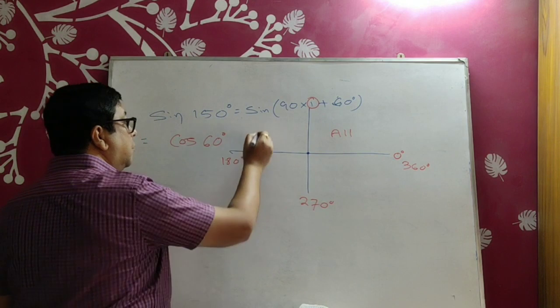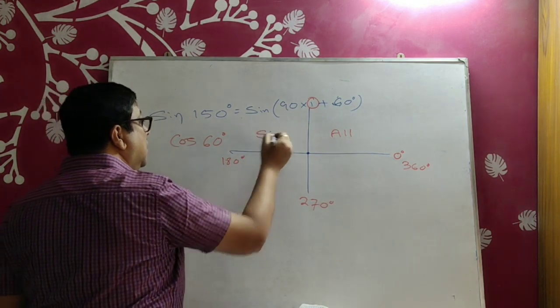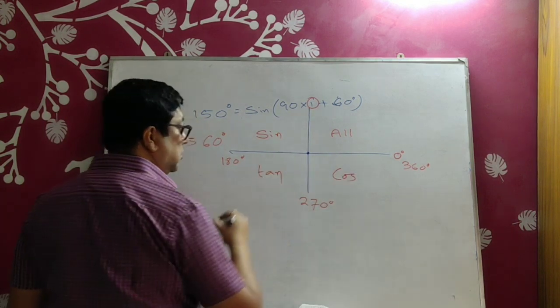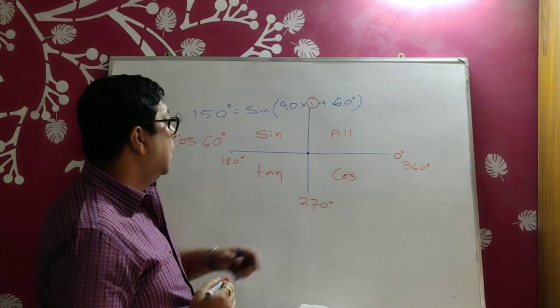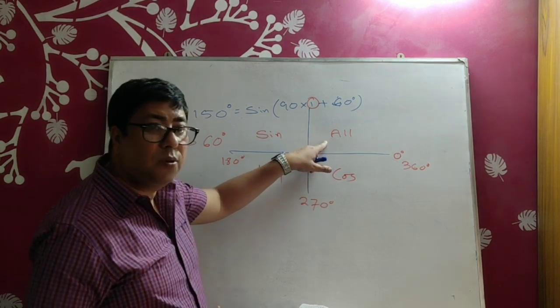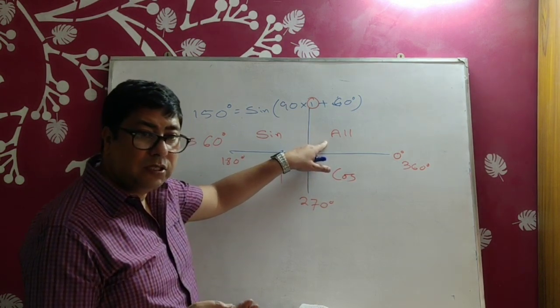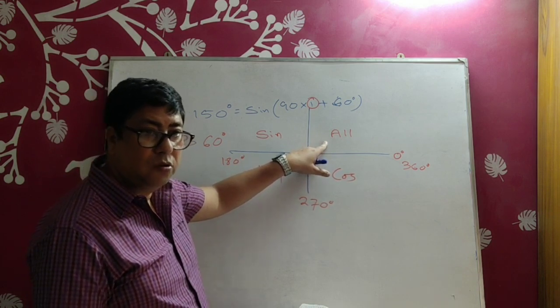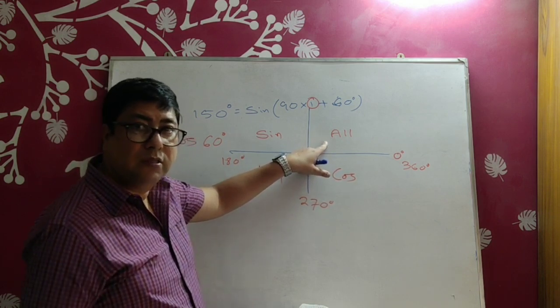All, sin, tan, cos. It means between 0 to 90 degrees, all are positive. All means what? Sin, cos, tan. Sec, cosec, cot are reciprocals.